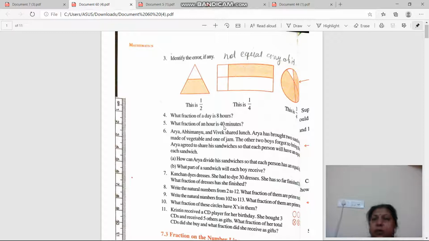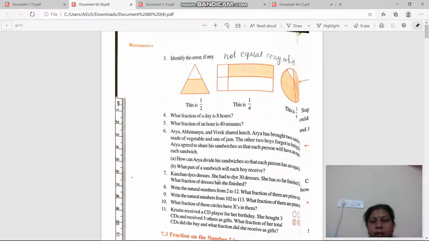40. So 40 upon 60. Get it? Otherwise you can divide it by 20. We get 2 upon 3. Okay, 40 upon 60 is the correct answer. Okay, no issue. Now next thing, see this one.